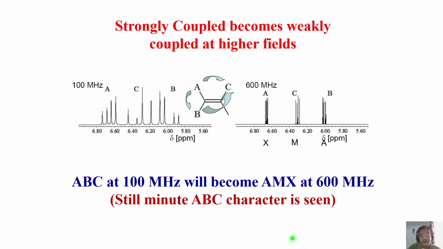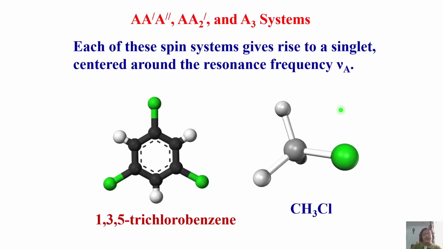Even at 600 megahertz, if you carefully see, it is not perfectly weakly coupled. You see, intensities are not equal. Still there is some anomaly. A minute ABC character is there, but by and large for first order analysis, measuring coupling and other things is okay. The intensity is different, but coupling constants can more or less be obtained precisely. Similarly, you can get an AA'A'' case where all three are there, in 1,3,5-trichlorobenzene. This proton and this proton have the same chemical shift, but we have couplings present. So it is a classic example of A', A''.